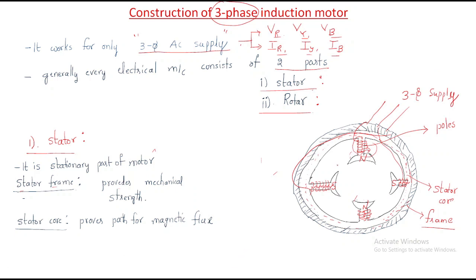We give three-phase AC supply to this motor. This is the stator part, this is the magnetic yoke, this is the stator core, and these are the poles. Next we will discuss the rotor.